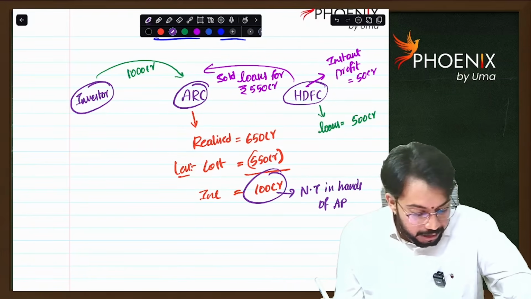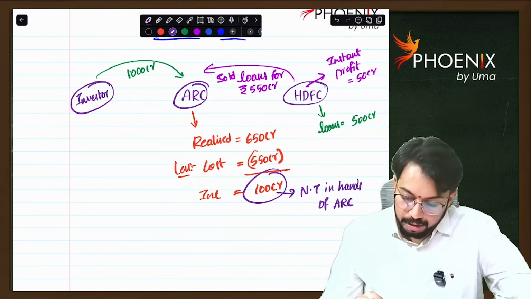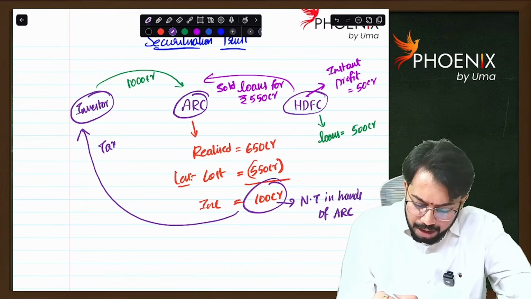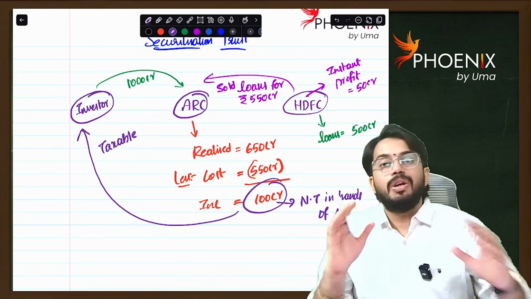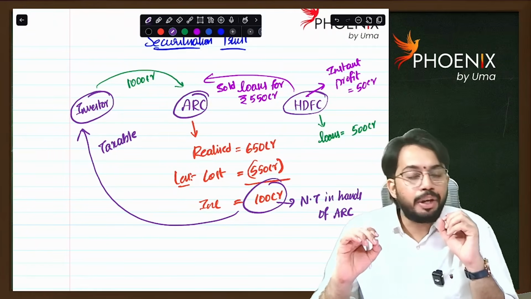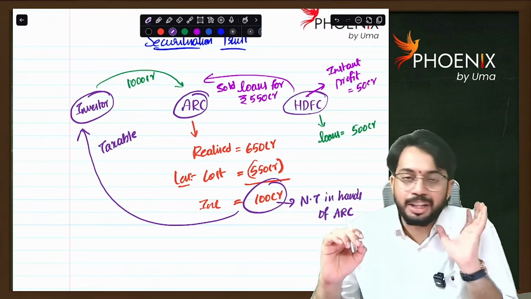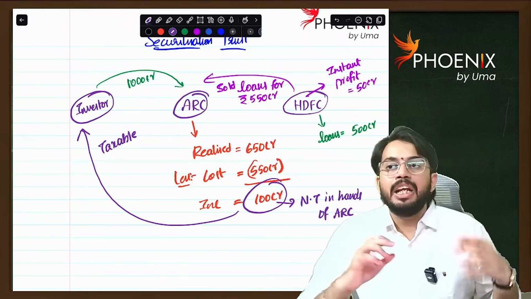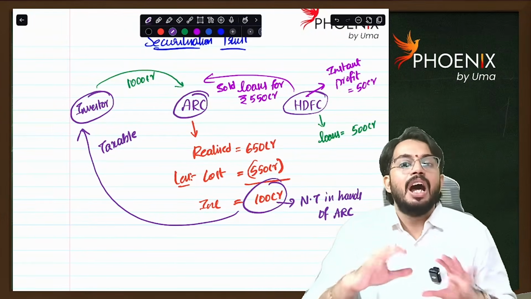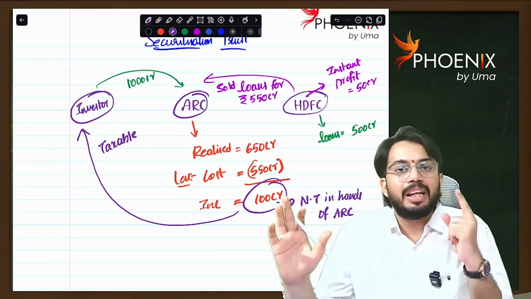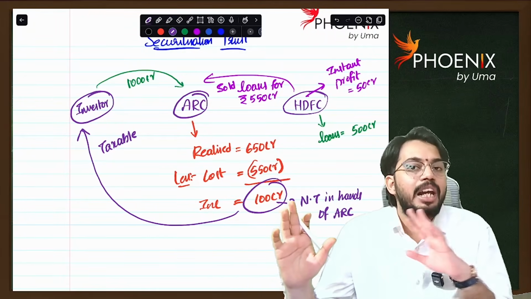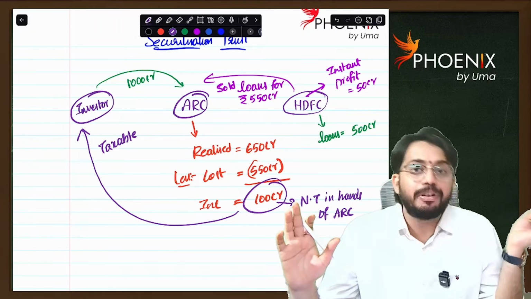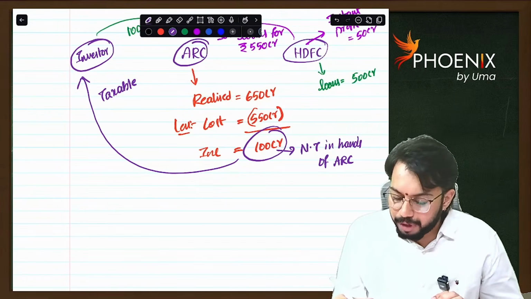This 100 crores is taxable in the hands of the investor. Are you able to understand? So very simple. A securitization trust or asset reconstruction company will purchase bad loans from banks, realize all the bad loans and make money. Whatever income is made by the securitization trust is not taxable in the hands of the securitization trust; it is taxable in the hands of the investor.